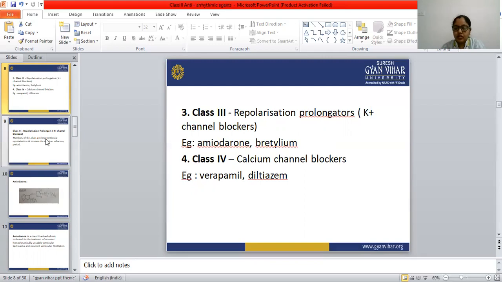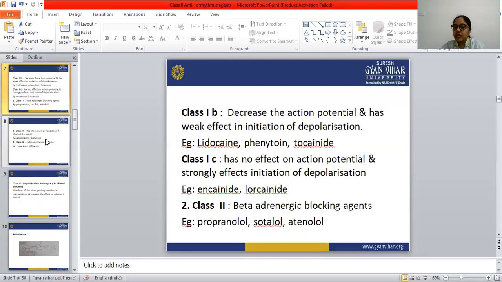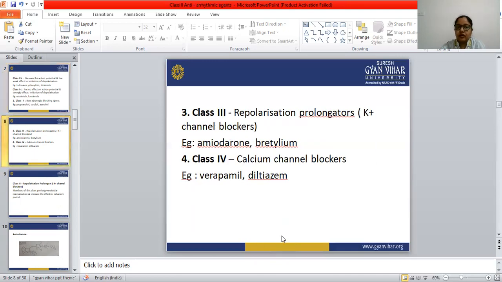Class 2 is known as beta adrenergic blocking agent, and in this class 2 only the sotalol drug is there. Class 3 drugs are known as potassium channel blockers, or repolarization prolongators, and the example is amiodarone. So let's see amiodarone first.